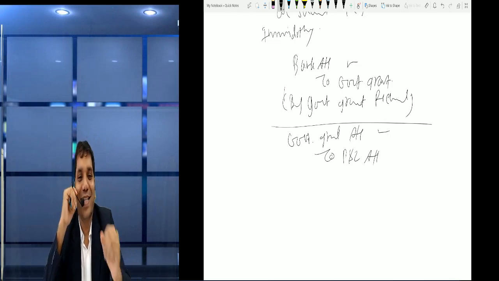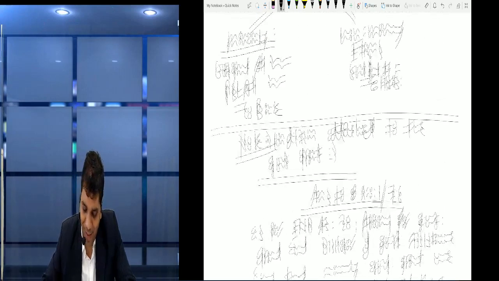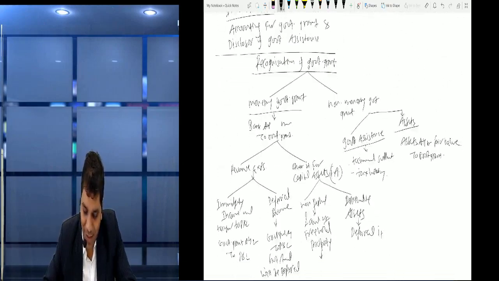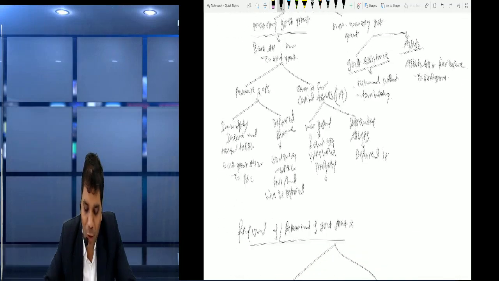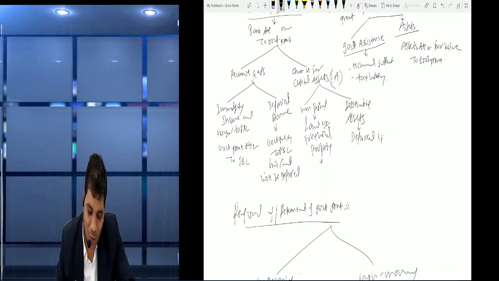Right friends, so this is the system. If you notice, we had discussed at the beginning, look, we had made the chart for the same. First, we had received the government grant. It is monetary. Definitely, so we pass bank account debit to government grant. Now, for which purpose had we used it? We had used it for revenue expense purpose. Then what should we do? We should pass the immediate entry, that is, government grant account debit to P&L account.